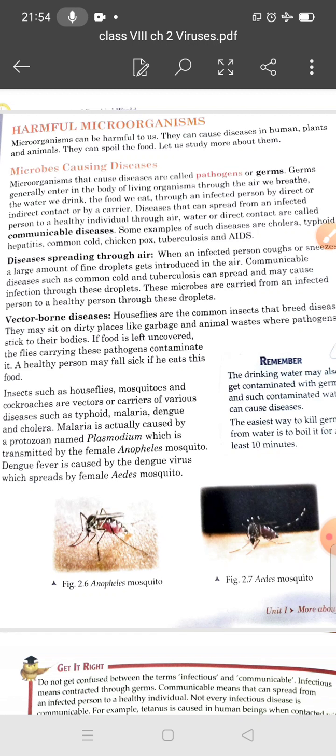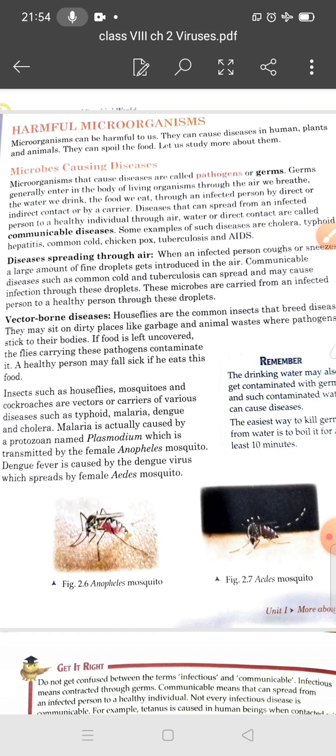Water and food get contaminated due to unhygienic conditions or lack of sanitation. Polio, cholera and typhoid are some diseases spread by food and water.